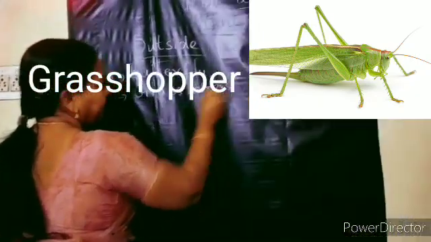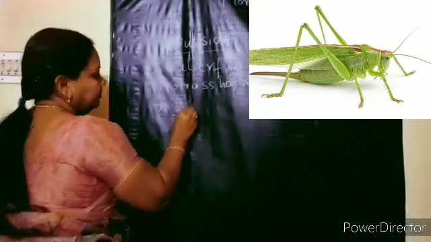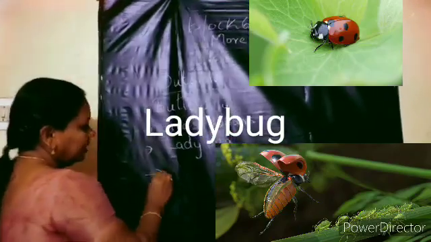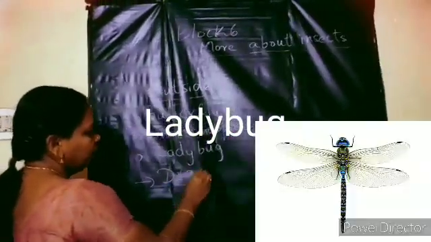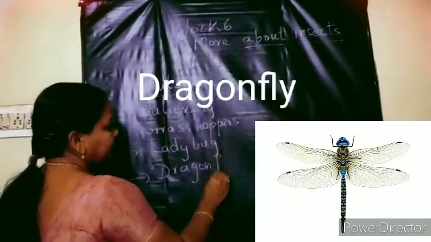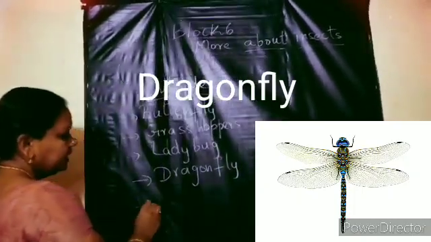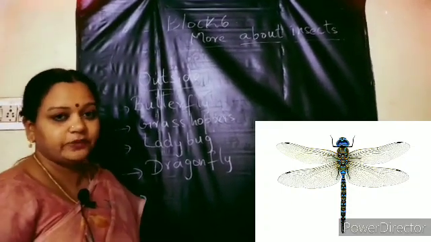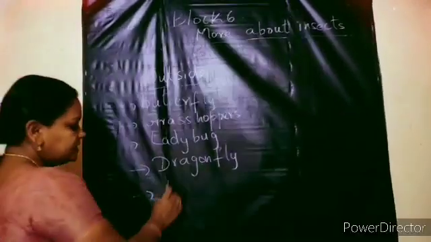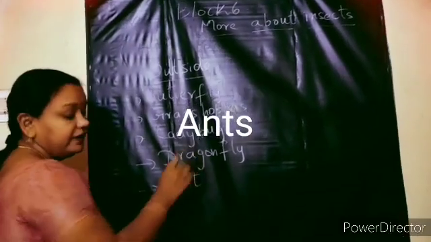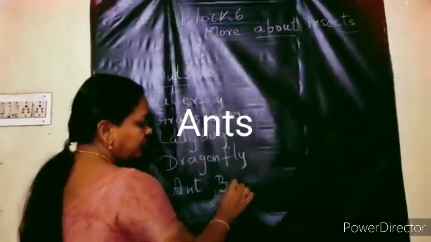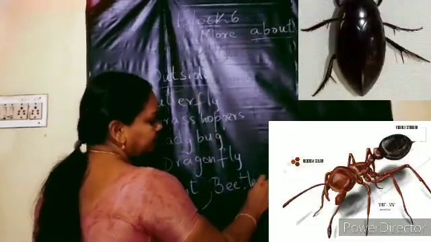Can you see a bright colored, red colored bug? Very good. Ladybug. Anything else, children? Can you see some dragonflies if it is going to rain? We can see some dragonflies also. Yes. Anything else we can see when we move? Can you name any other insect? Very good. Even you can see some ants moving here and there in the garden. Even some types of beetles you can see flying here and there.